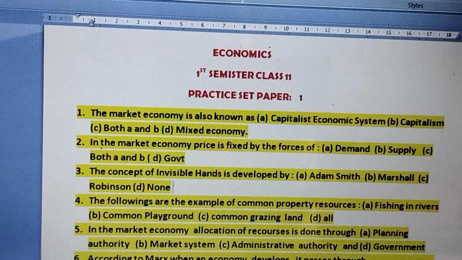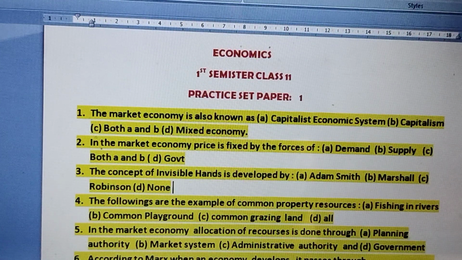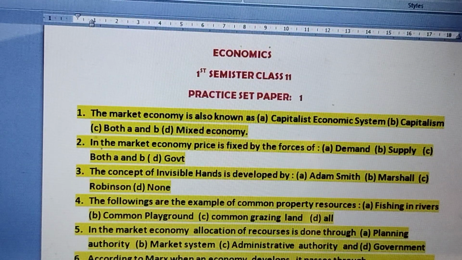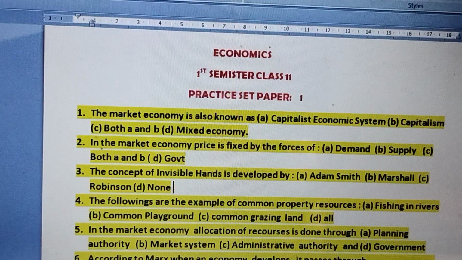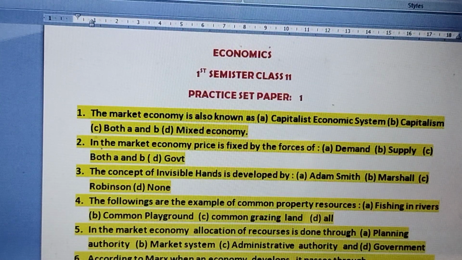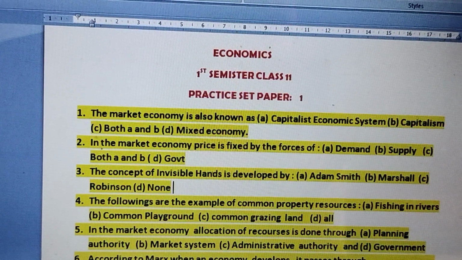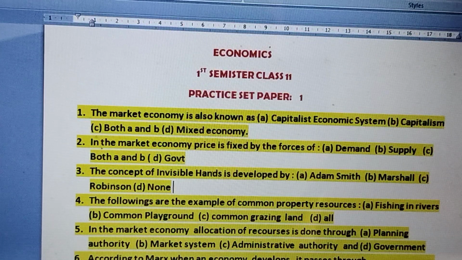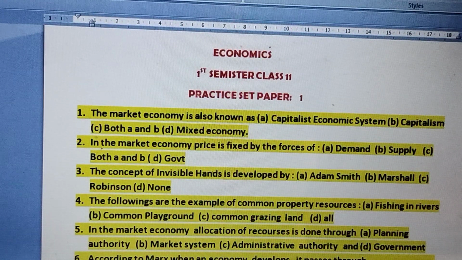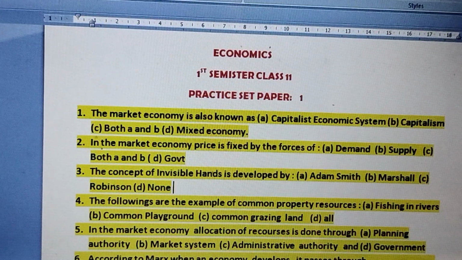What do you mean by common property resources? Common property resources are those resources which are not privately owned, which are owned by all the members of the society jointly, like any playground where we can play. Every individual can go and play. There may be a forest where nearby villagers can collect the dry wood. That is a common property resource. It's fishing in rivers. But if there is fishing in ponds which is owned by a private individual, that is not a common property resource.